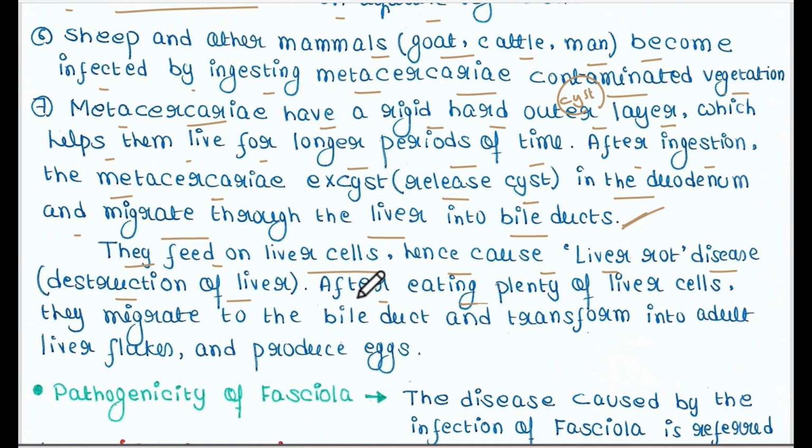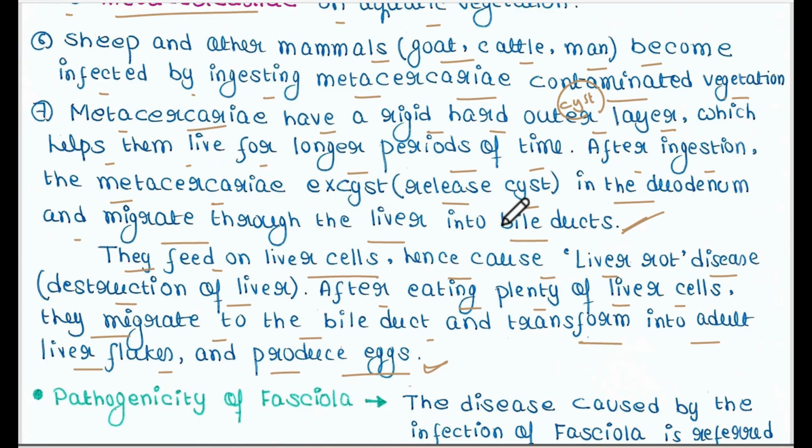After eating plenty of liver cells, they migrate to the bile duct and transform into adult liver flukes and produce eggs. First they eat plenty of liver cells, they get their maturity, and then they migrate to the bile duct and are transformed into adult flukes and produce eggs.